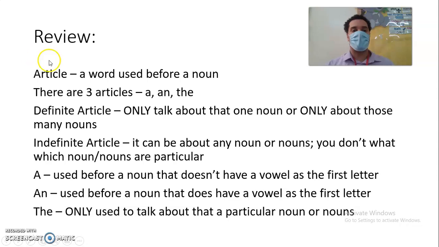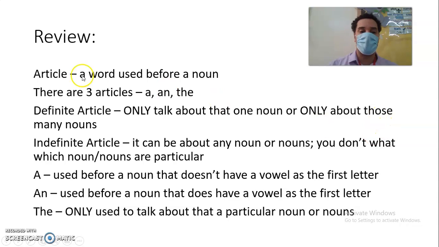All right, so article: a word used before a noun. There are 3 articles. Remember this, guys: a, an, and the. Definite article only talks about that one noun or only about those many nouns. Indefinite article, it can be about any noun or nouns.